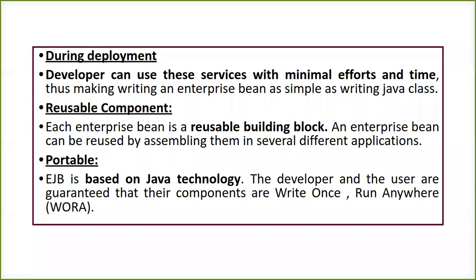Okay, they can also have reusability. That means the enterprise Java bean, or EJB, has the reusability feature. It can be reused in many other applications where EJB is used, so you can reuse the block you have written for one application in another one. Then we have portability. It is completely based on Java technology. The EJB, as I told you, is a part of the Java language, so it carries forward all the features Java has. So portability, you can say write once, run anywhere. You can have any platform where you can run your program, and the developer and the user are both able to utilize this feature.